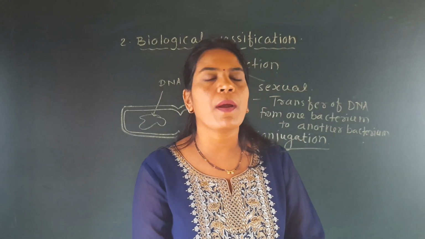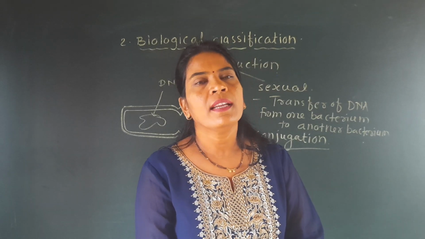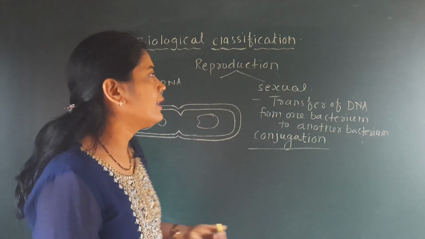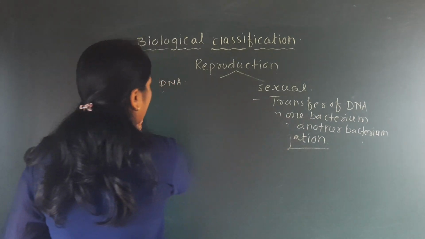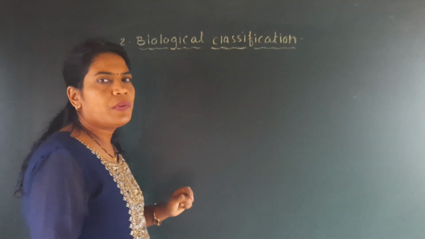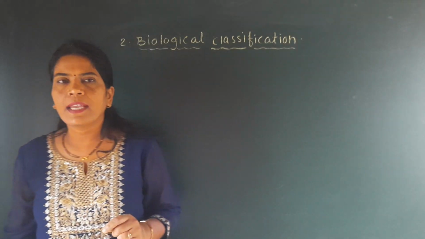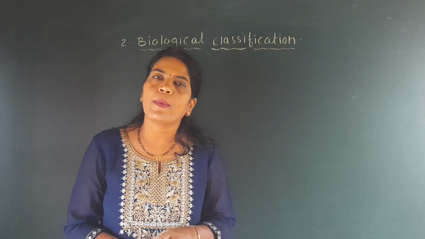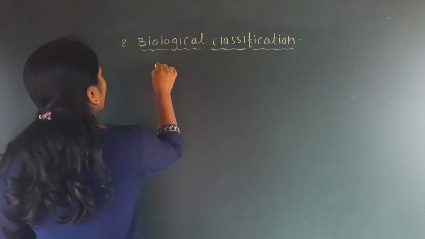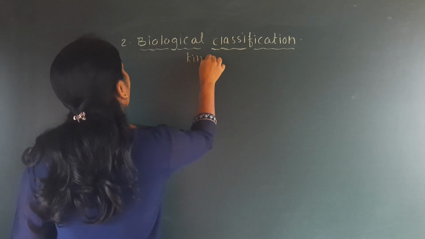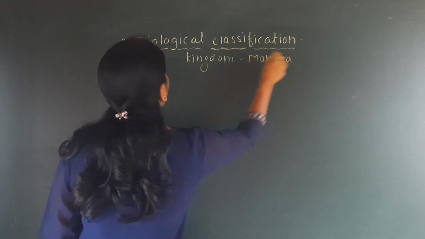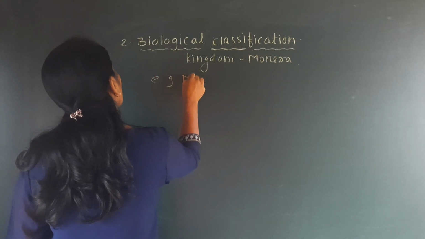Then the very last part of this kingdom Monera is another example of kingdom Monera called the mycoplasma. See here which examples we have seen in the kingdom Monera. First we have seen the bacteria, then we have seen the blue-green bacteria or cyanobacteria, and now we are going to discuss the third example of this kingdom Monera, and that is the mycoplasma.